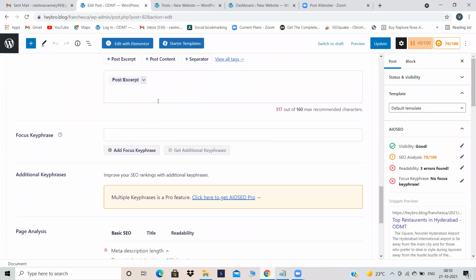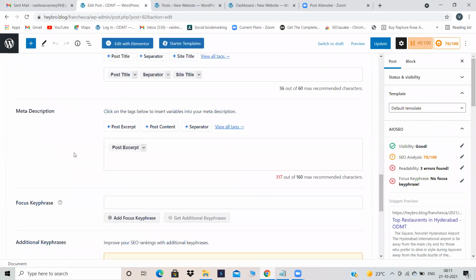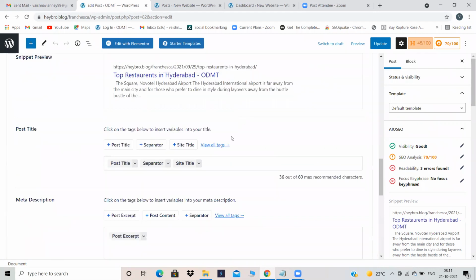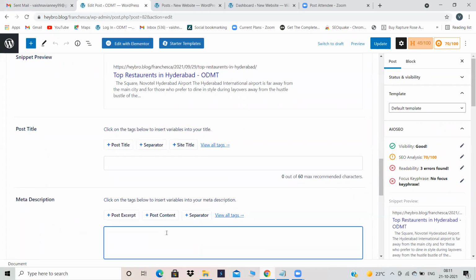Before, there was nothing called focus key phrase. Yesterday I told you your title is your focus key phrase, the main keyword you are using. Now we have this option called focus key phrase. This is an advanced option which I'm telling you today. What I told you yesterday was the basic option. Whatever we have done is basic, but we have not done this. So let's do advanced things. Now just remove this post title and this post description.